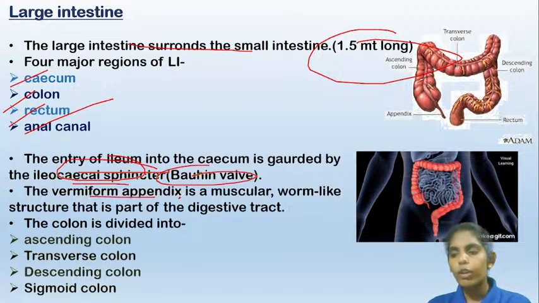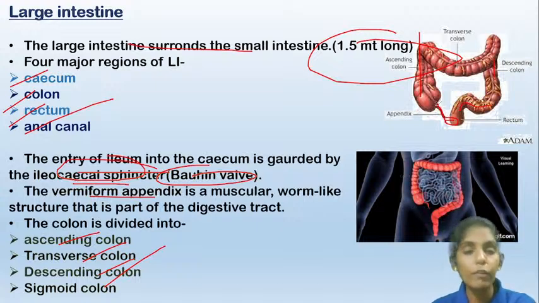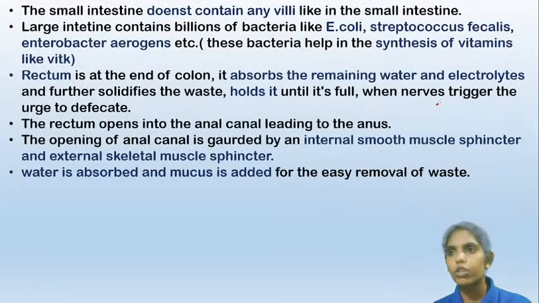The large intestine is also divided into different parts: the ascending colon, transverse colon, descending colon, and the sigmoid colon. Here you can see the ascending colon, transverse colon, descending colon, and the sigmoid colon. The last part is the rectum. Here you can see a finger-like structure known as the vermiform appendix. It is a vestigial organ and doesn't play any important function.